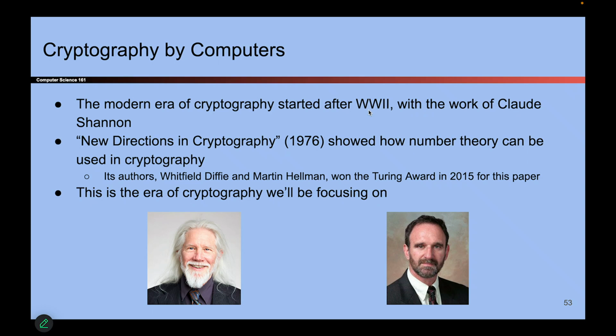And one of the classic research papers that really spearheaded the modern era of cryptography was this paper in 1976. These two guys won the Turing Award for the paper. I forget which one is which. I think this one's Diffie, this one's Hellman. And if I'm wrong, I apologize to them. But this is the era of cryptography that we'll be focusing on.